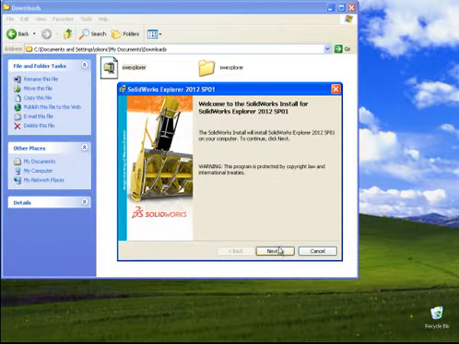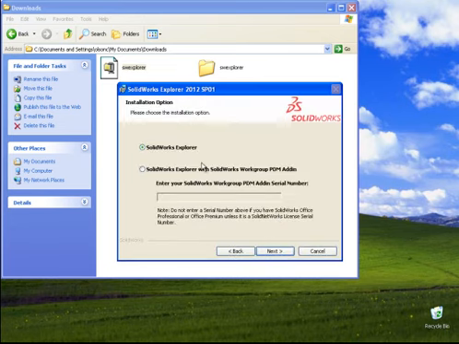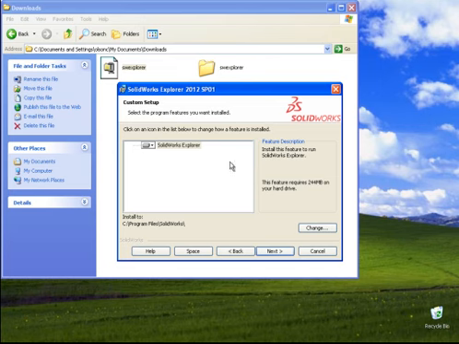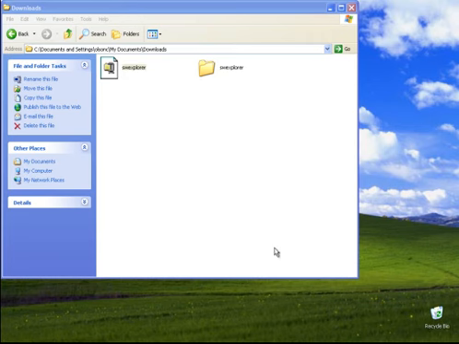Now we'll walk you through the basic installation. Select Next. We are just going to install the SolidWorks Explorer. We don't need to install the Workgroup PDM add-in at all, just the basic features there. Hit Next. Okay, hit Install.